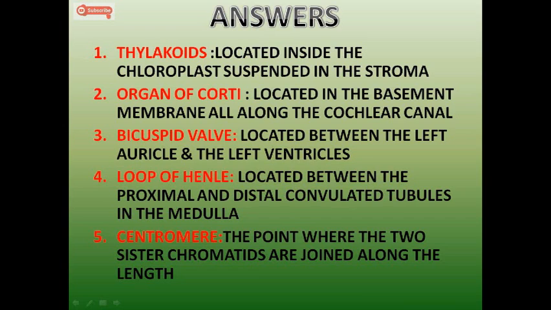Now, the fifth question would be centromere, the point where the two sister chromatids are joined along the length. Yes, joined along the length. This is a very important word. Basically, centromere is the middle junction where the sister chromatids are joined. So whenever you are drawing the diagram or being asked to label, whenever they are indicating the middle part, it is the centromere which they are asking.